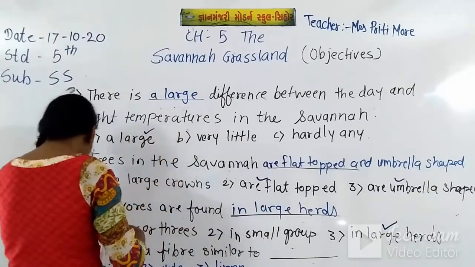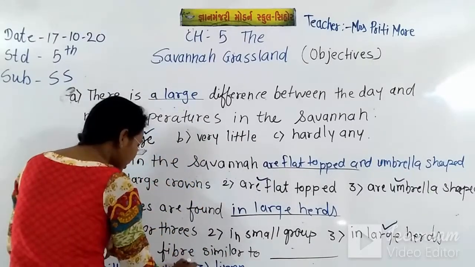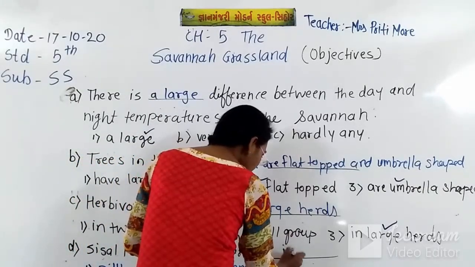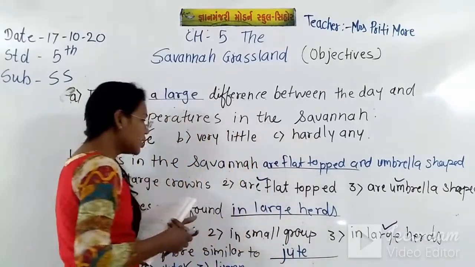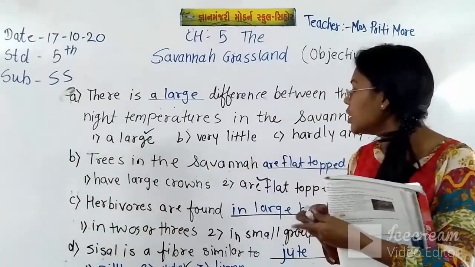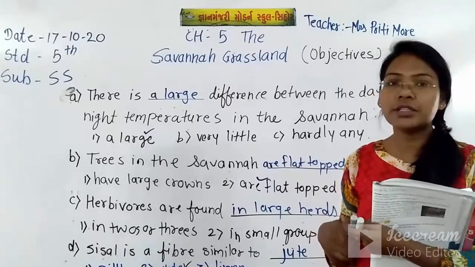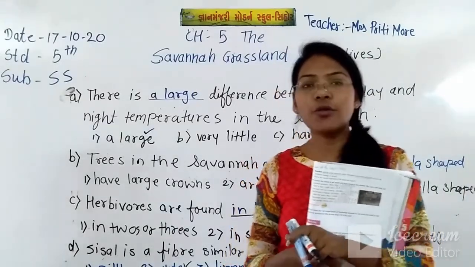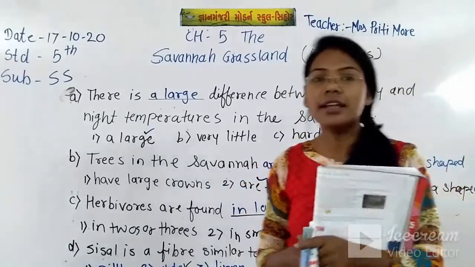So option number 2 is correct here, and what will come at the blank space? Jute. So just note down all these objectives in your notebook. These are very important objectives. Once you read them, you will get the spellings and all, because your exams are near.